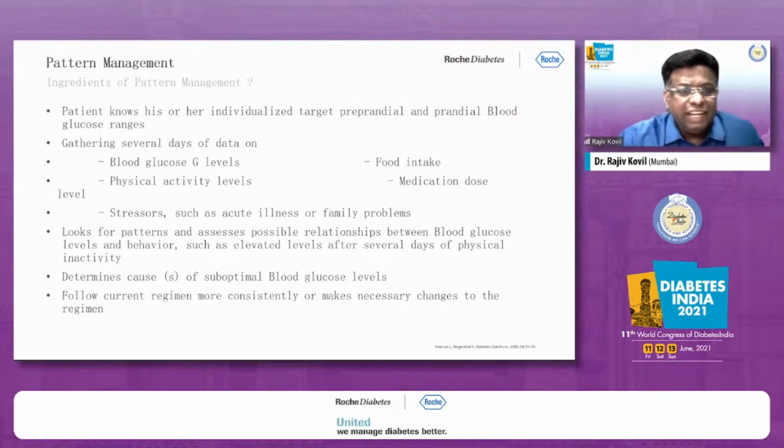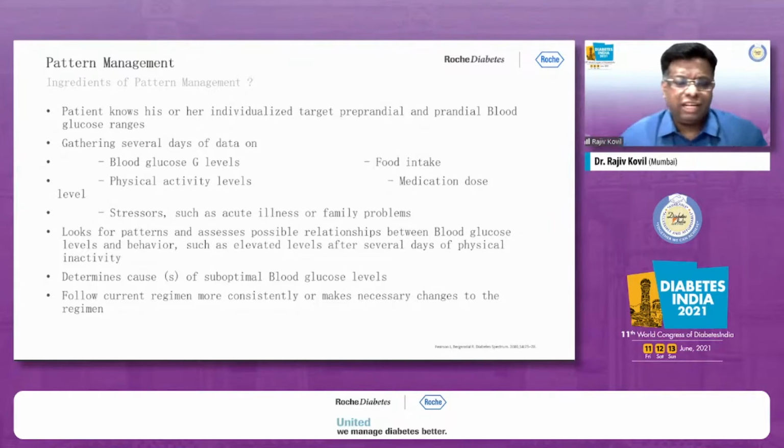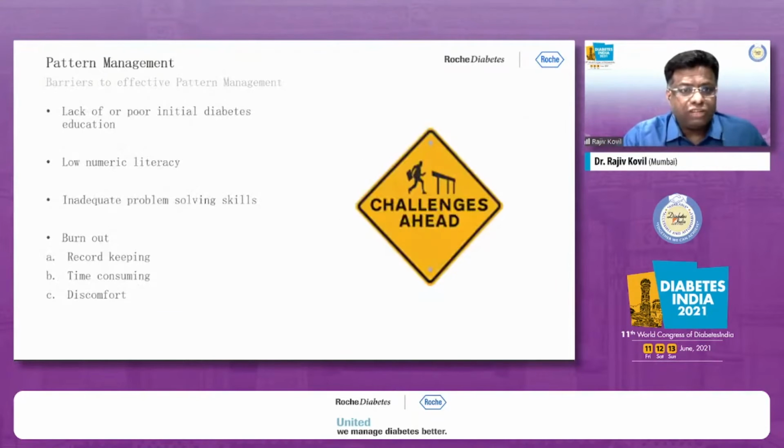So what are the ingredients of pattern management? One is getting all the data. As Dr. Makkar said, data is the next dollar. Getting all the data, whether it's pre-meal, post-meal data, data about physical activity, data about stress, data about illnesses, data about family problems. Look for patterns and assess possible relationships between blood glucose levels and behavior. Determine the causes of suboptimal glucose levels. Follow the current regimen more consistently or make necessary changes to the regimen.